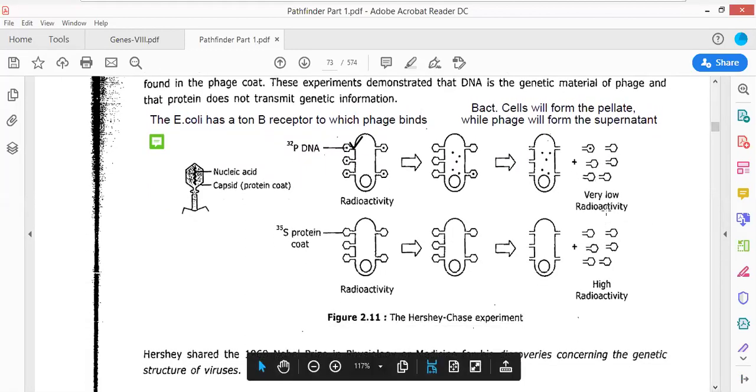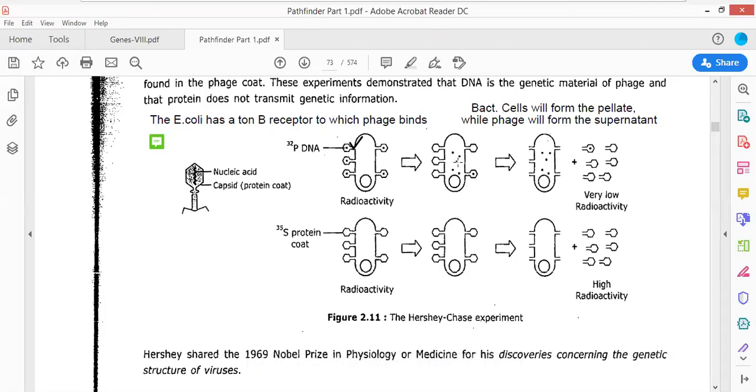Moving forward, that is why we were getting low radioactivity. Now, clearly this experiment proved that as only the phosphorus was able to enter into the bacteria and transform the bacterial cells, the transformation is taking place because of the presence of radioactivity within the DNA, which was marked by radioactive phosphorus.